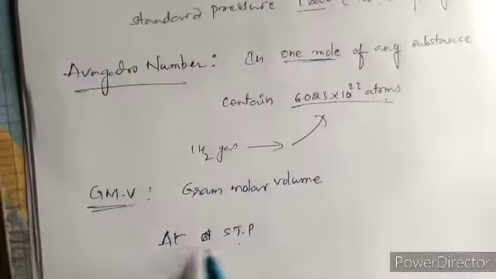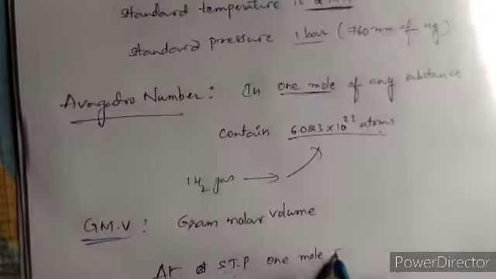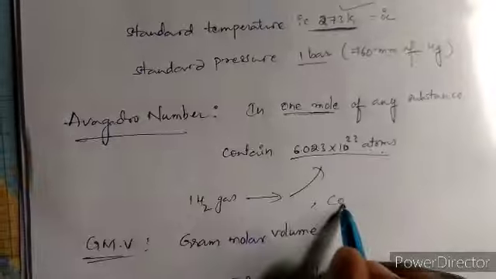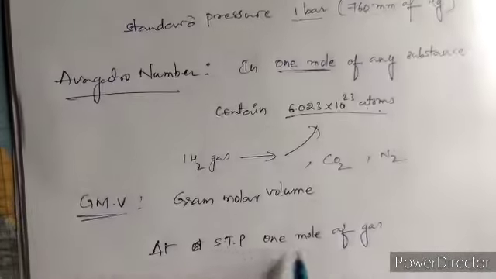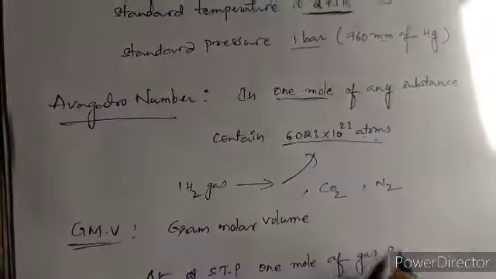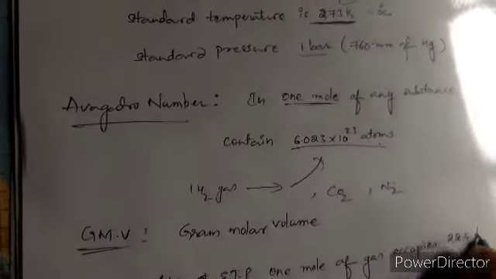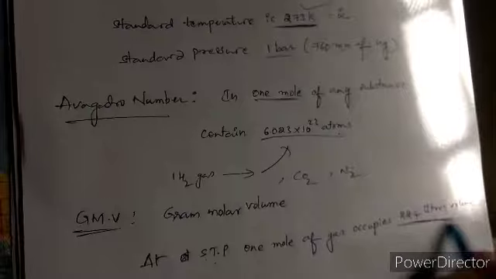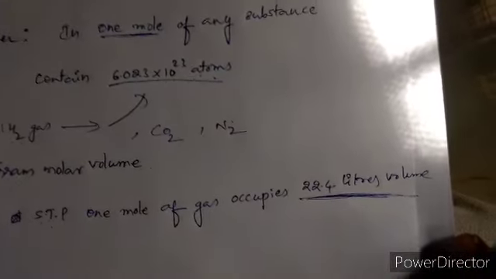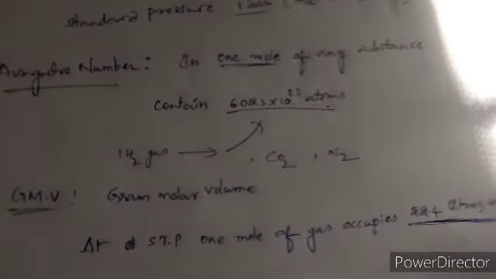At STP, at standard temperature and pressure, 1 mole of gas, here 1 mole of H2 hydrogen, otherwise CO2, N2, occupies 22.4 liters volume. So this is known as gram molar volume.